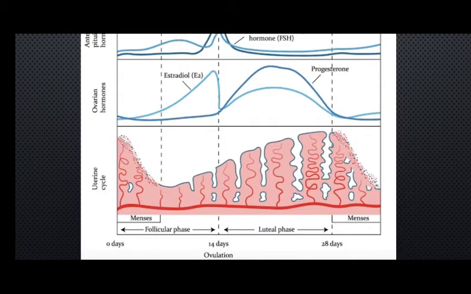It needs to increase in size because at the time of pregnancy, the embryo, the zygote having developed into an embryo, will come and implant itself on the surface of this endometrium.